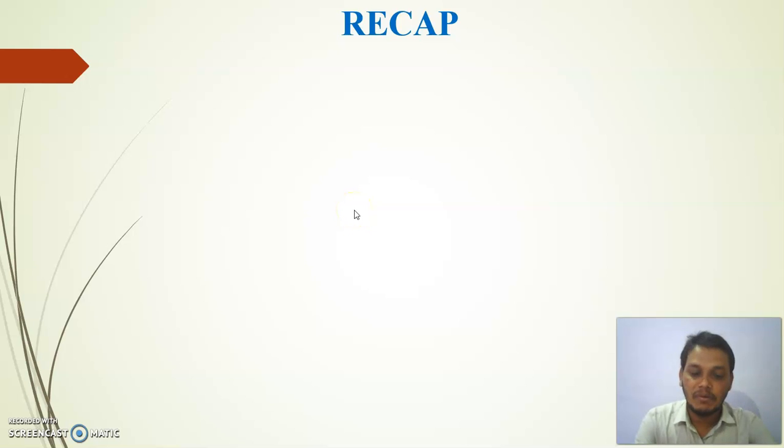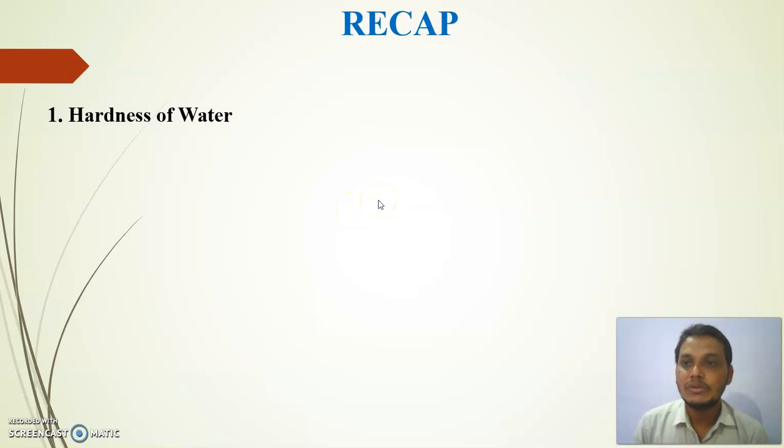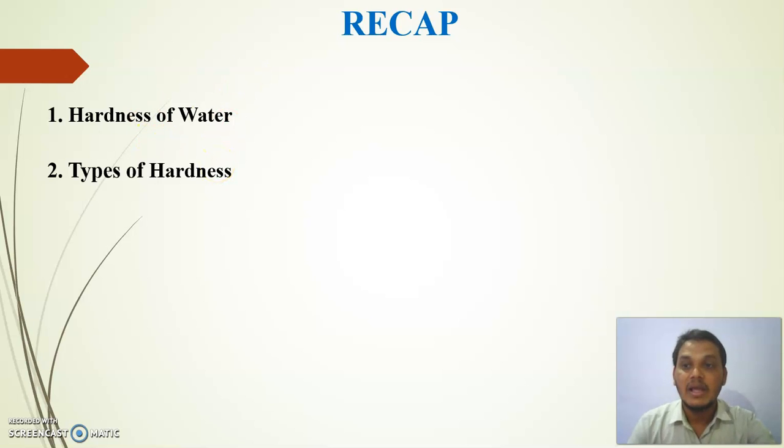Now let's take the recap of our video. You have understood hardness of water. Hardness is a characteristic of water, and it is due to presence of dissolved salts of heavy metal ions. Which are the heavy metal ions? Calcium 2+, magnesium 2+, zinc 2+, Mn 2+, Fe 2+. Types of hardness: two different types. Number one is carbonate hardness. Second one is non-carbonate hardness, which are also called temporary and permanent, or alkaline and non-alkaline hardness.